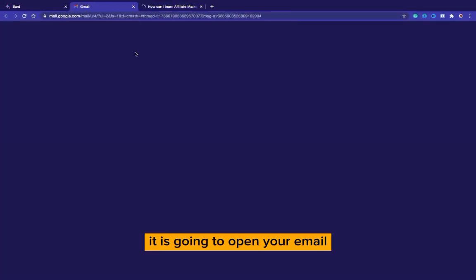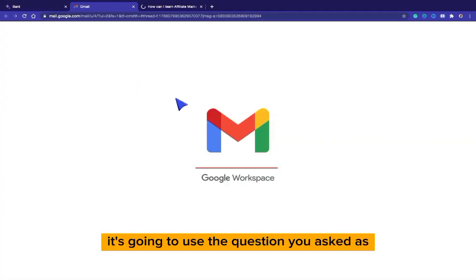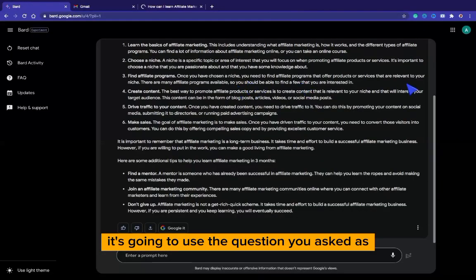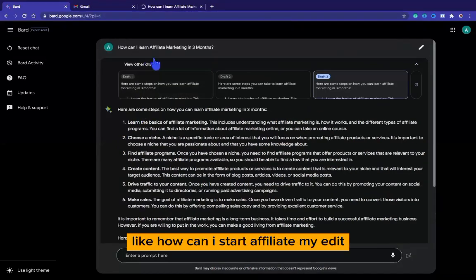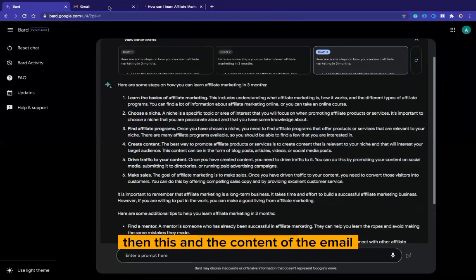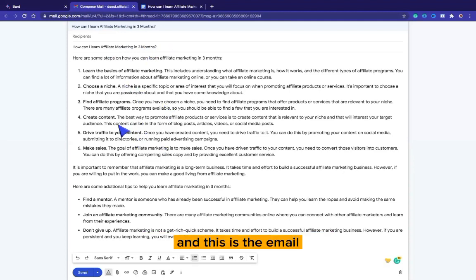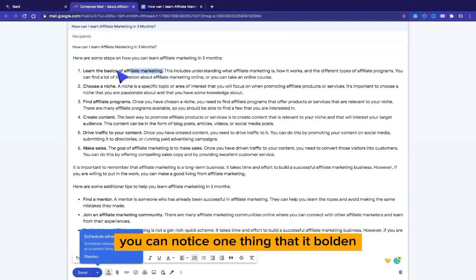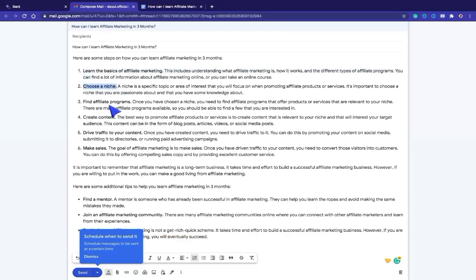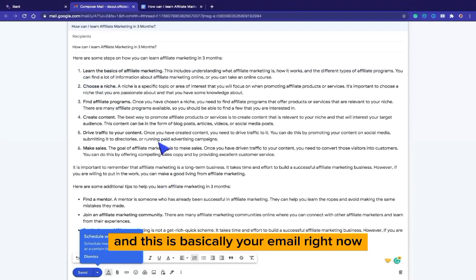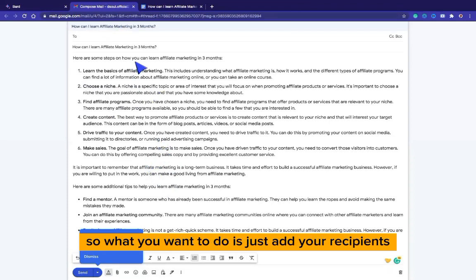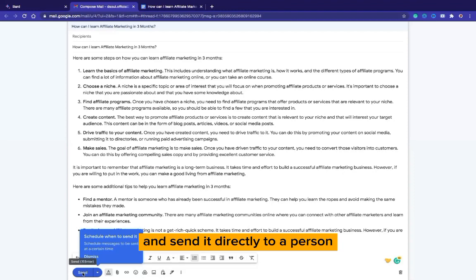As for your email, it is going to open your email and open the draft for you. It's going to use the question you asked as the subject of the email, like, how can I start affiliate marketing? We use this as the subject of the email, then this as the content of the email. So you can see right here, this is the subject of the email and this is the email. You can notice one thing, that it bolds all the first text, and this is basically your email right now. So what you want to do is just add your recipients and send it directly to the person or anyone you want to send it to. So that is the third thing I want to talk about in this video.